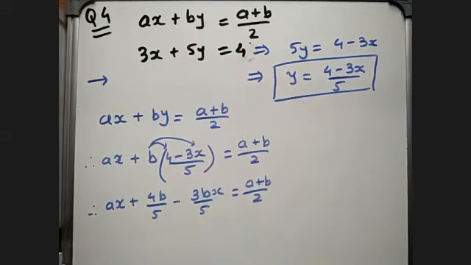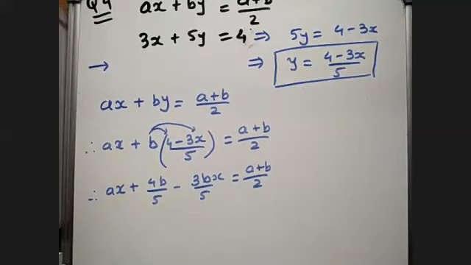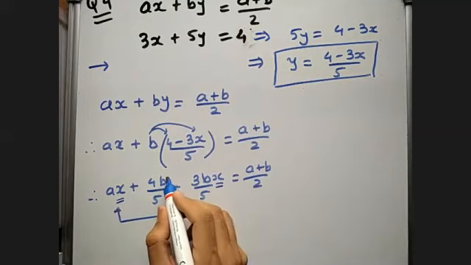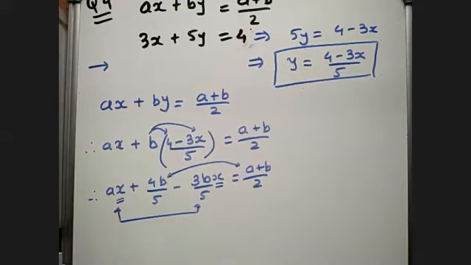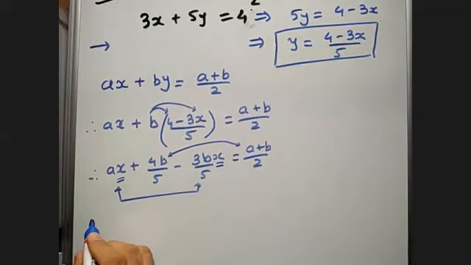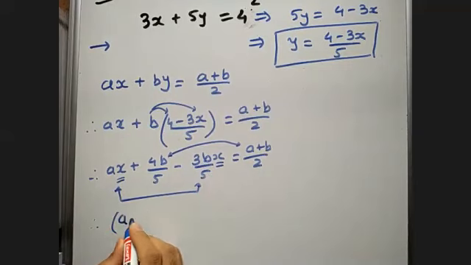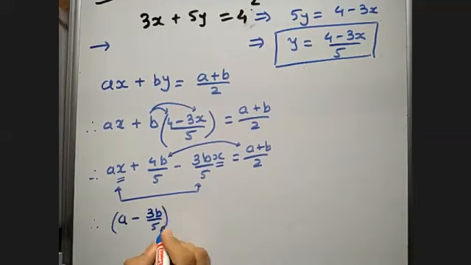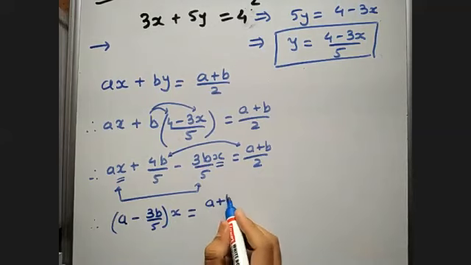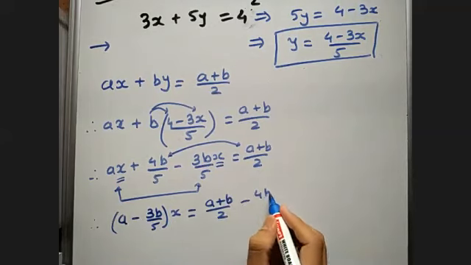Now all the variable terms on one side, all the constant terms on the other side. Here x is variable, x is variable, so we'll keep both these terms on the left hand side only, and here all values are constants, so they will go on the right hand side. So after simplification, this is ax minus 3b by 5 x. If I take x as common, it is (a minus 3b by 5) into x is equal to (a plus b) by 2 minus 4b by 5.